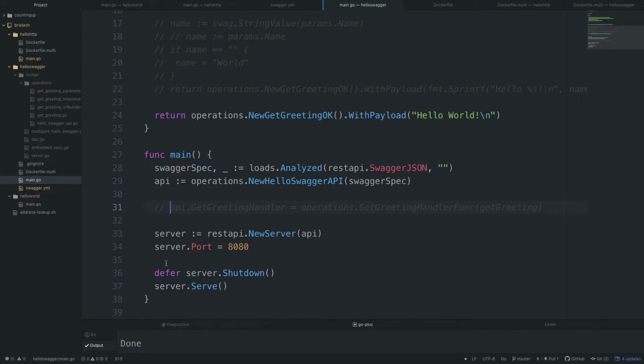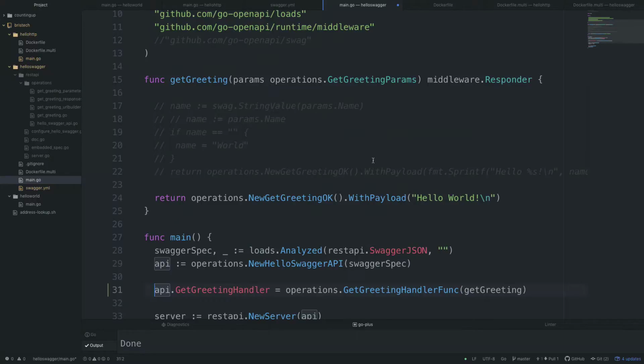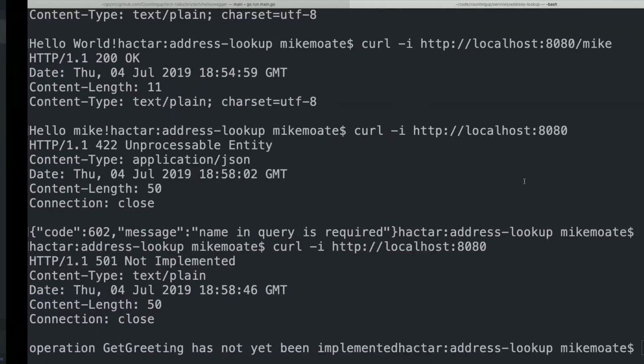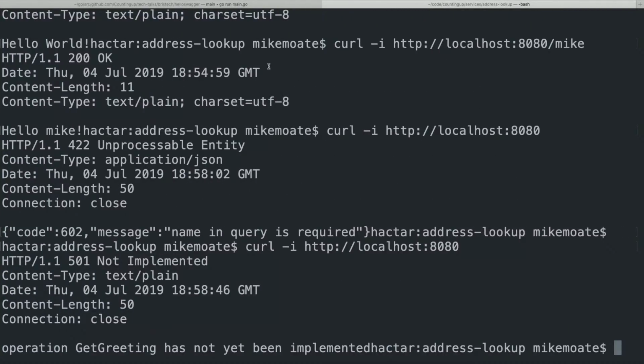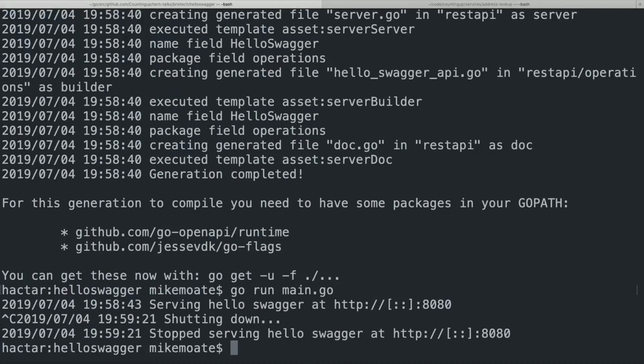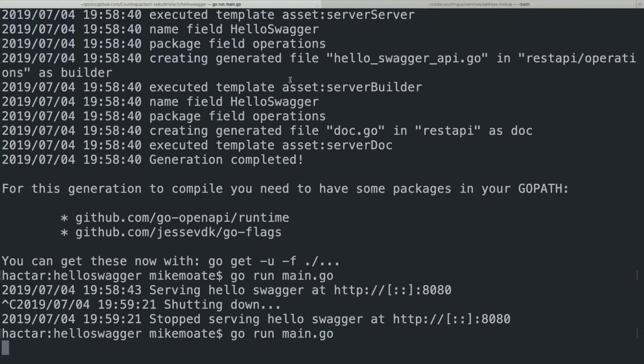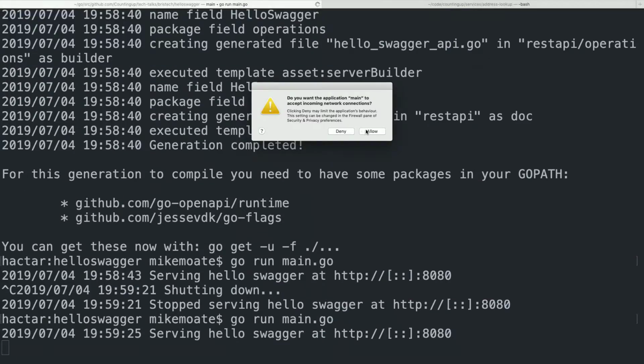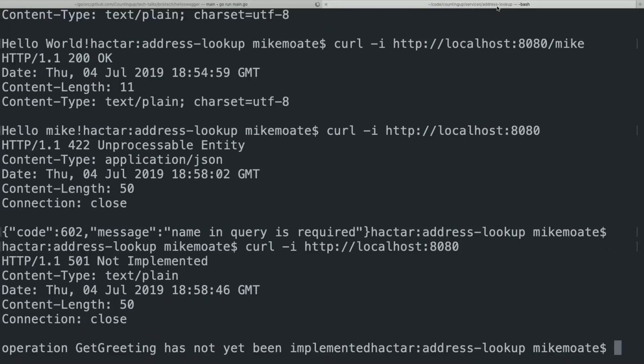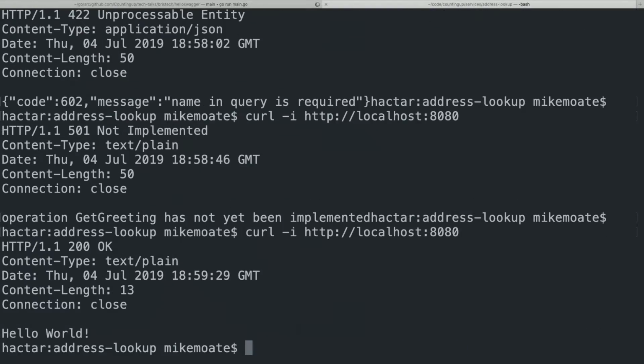So let's do that. So we say that the handler for get greeting is this handler function. That handler function is defined up here with a payload of hello world. So we don't need to run the Swagger generation again. We've not changed the YAML. We just need to rebuild and rerun our binary. And if we do a curl now, we get hello world. So we're back to where we were.